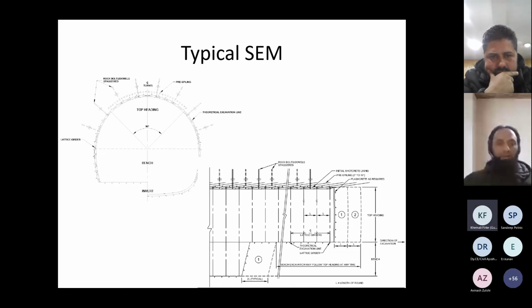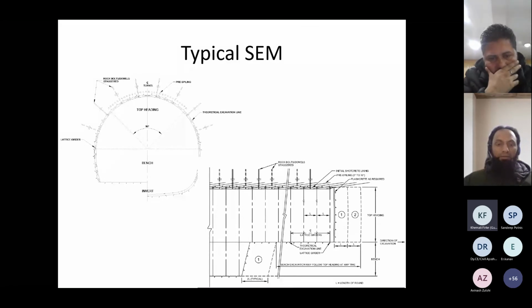So this is how a typical sequential excavation looks like. 3-phase excavation: top heading, benching, and invert, with installation of forepoles like this, and installation of ribs, rock bolts, and the advance of the face of the top heading is ahead of the benching with a safe distance.